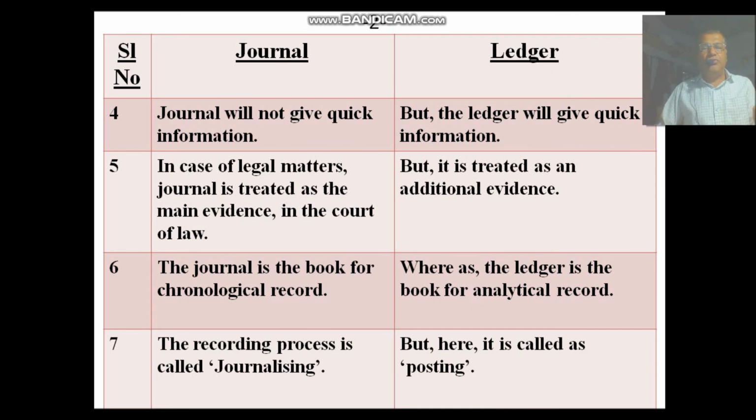The journal is the book for chronological order. Chronological means date-wise. Journal is written in a chronological manner, whereas ledger is the book for analytical record. Now coming to the seventh one.